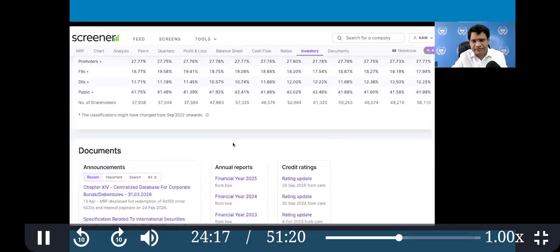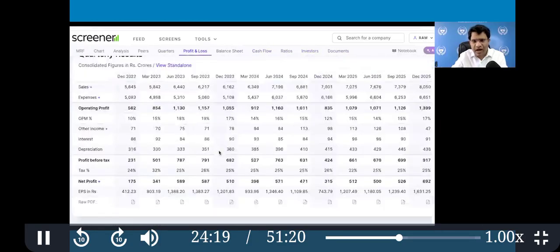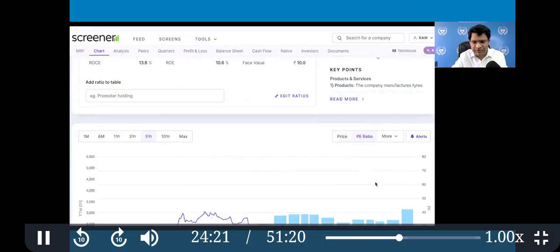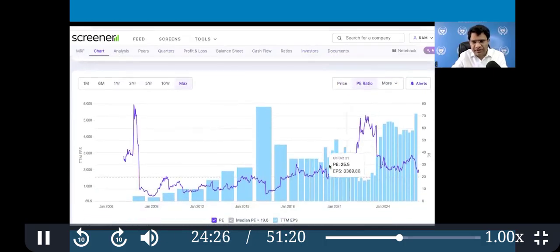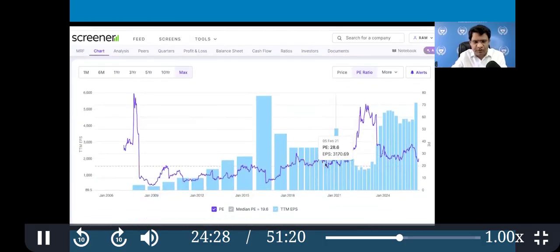Okay, we'll show some other, MRF. I'm showing how we use the valuation. Okay, so this is a valuation, the PE ratio based on price to earnings. Previously you can say that the valuation remained around 15-20 here. Okay, 20. As of now, it is 24. Okay, and last time it reversed from there.